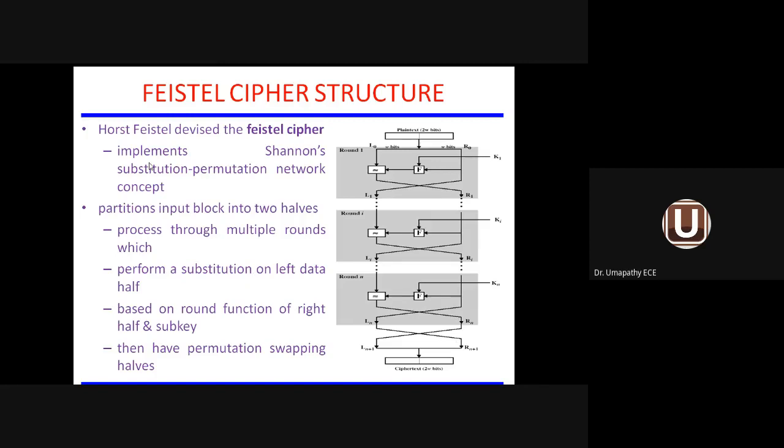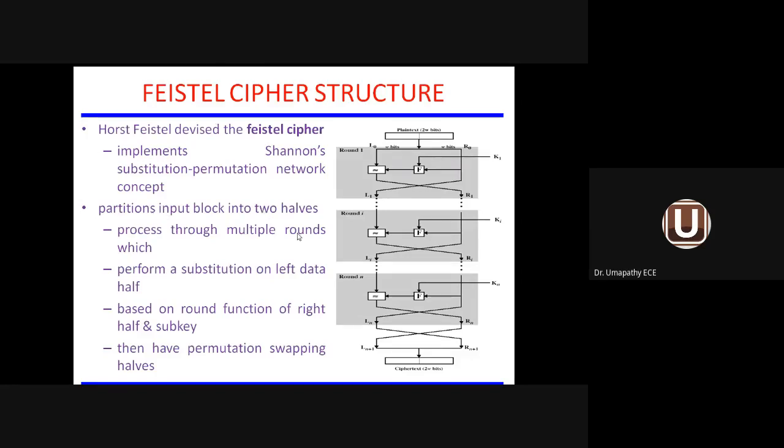I will tell you the steps involved in this Feistel cipher structure. The Feistel cipher structure implements Shannon's SP network concept, where S stands for substitution and P stands for permutation. The input block, the message, is divided into 2 parts, a left part and a right part.